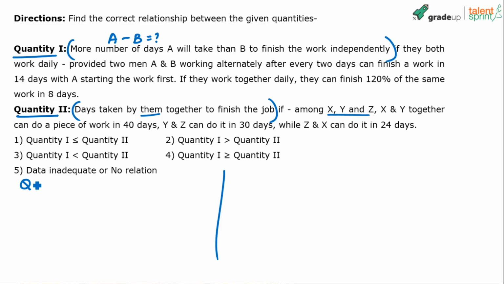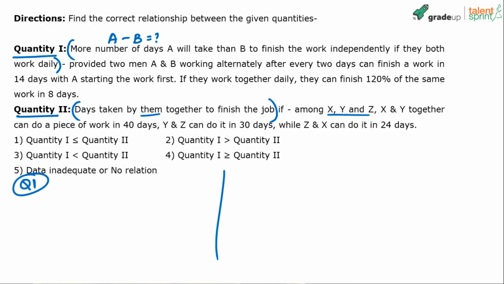Quantity 1, right? Now what does it say? He's talking about A and B here. More number of days A will take than B to finish the work independently. If they both work daily, provided 2 men A and B working alternately after every 2 days can finish a work in 14 days with A starting the work first. And if they work together daily, then they can finish 120% of the same work in 8 days.